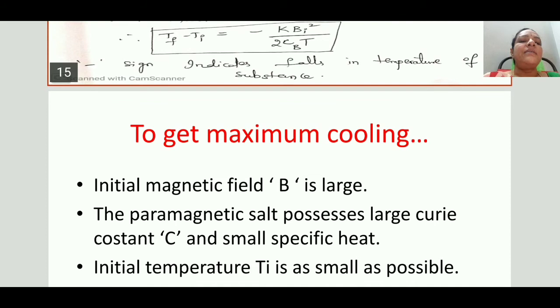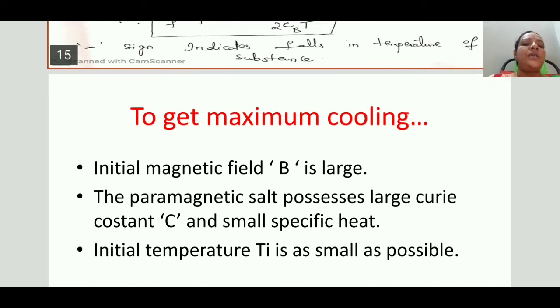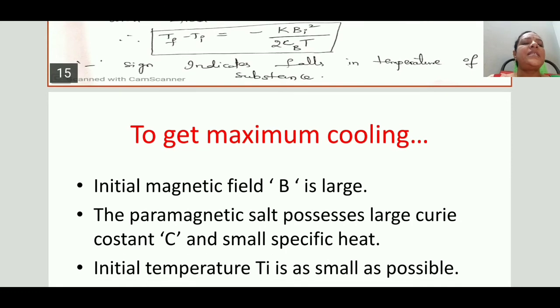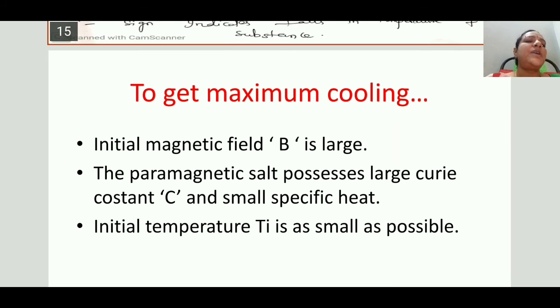Similarly, second, the paramagnetic salt should possess a large Curie constant and a small specific heat, that is K and C. If C, the specific heat, is small, then the cooling effect will be more. Similarly, the initial temperature should be as small as possible. These are the 3 steps. By taking these 3 precautions, we get maximum cooling in this adiabatic demagnetization method.